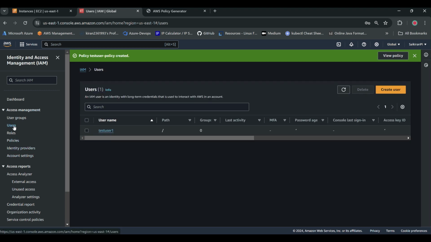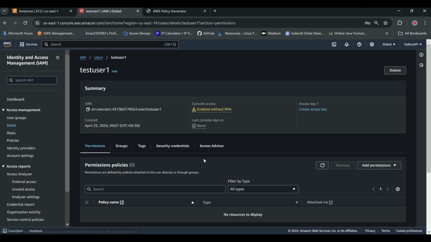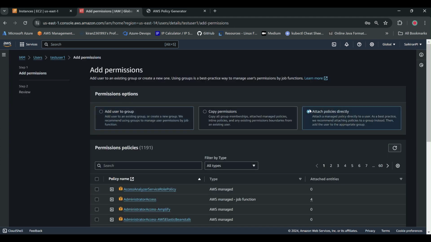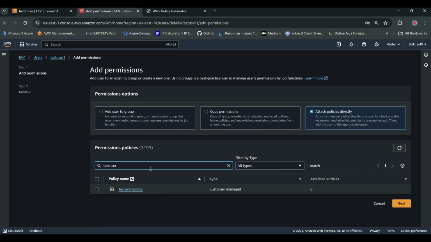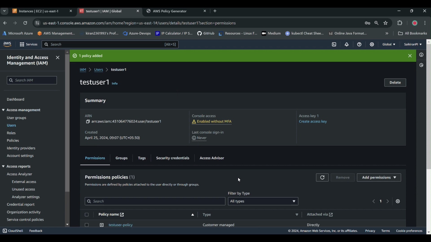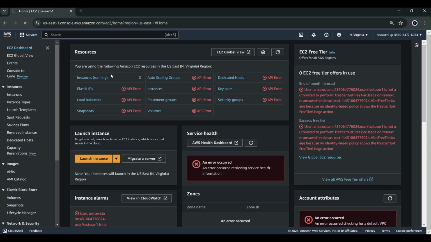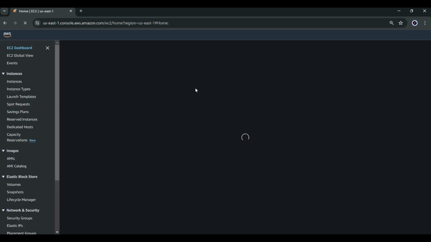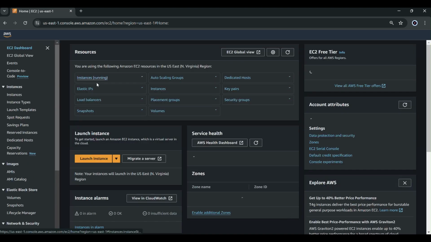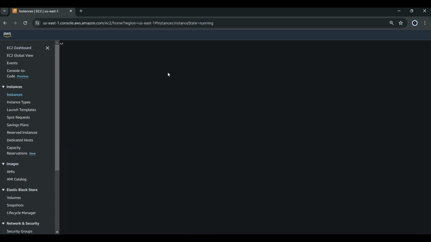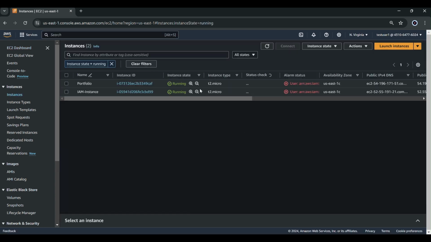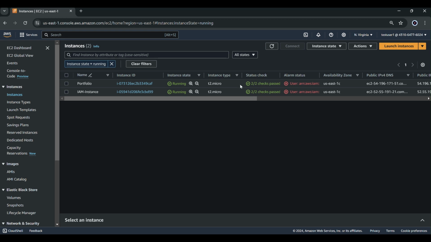Now you have to go back to your users again, and make sure that you are attaching this policy. Add permissions, attach existing policy, test user policy, and then click on next. Add permissions. That's it. Now, if you go back to your console and refresh, you will be able to see the instances. You will be able to see the status of it and what kind of instances they were using. See, state is running, status is 2 by 2, T2 micro.